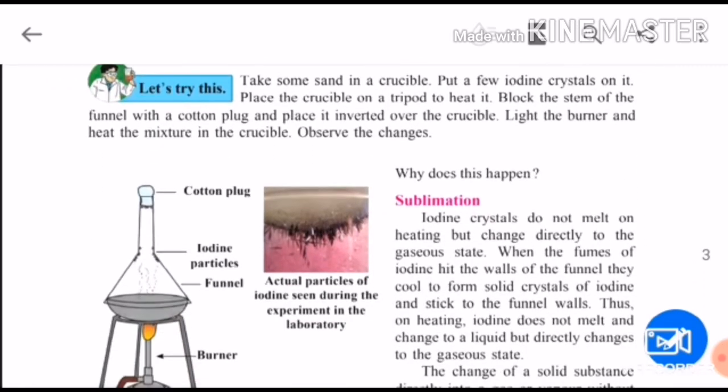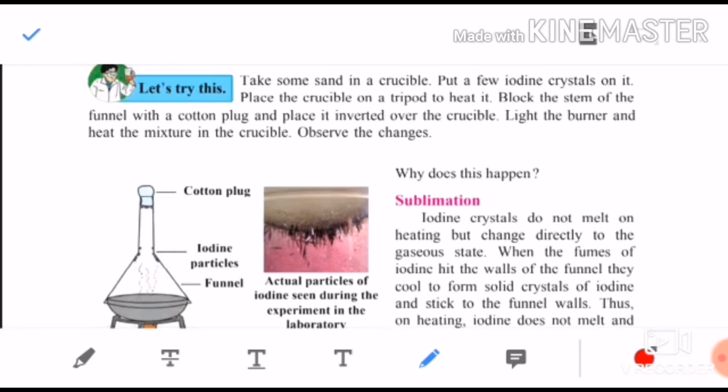Now we are going to see a very important topic, sublimation. What is sublimation? For that, one experiment is given. Take some sand in a crucible. Children, this is a crucible. A crucible is a saucer-like plate in which metals are melted. First we put sand in this crucible. After that we put a few iodine crystals on it.